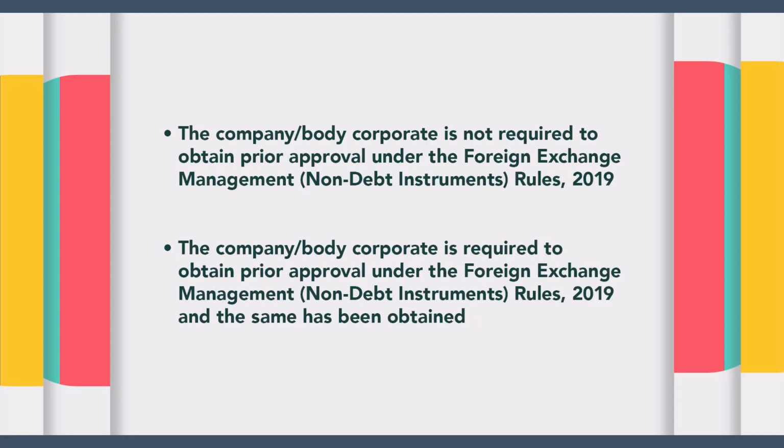It has been provided that in a case of compromise or an arrangement or merger or demerger between an Indian company and a company or body corporate incorporated in a country that shares a land border with India, a declaration would need to be furnished declaring that the company or body corporate is not required to obtain prior approval under Foreign Exchange Management (Non-Debt Instrument) Rules 2019, or the company or body corporate is required to obtain prior approval under Foreign Exchange Management (Non-Debt Instrument) Rules 2019, and the same has been obtained and is enclosed herewith.